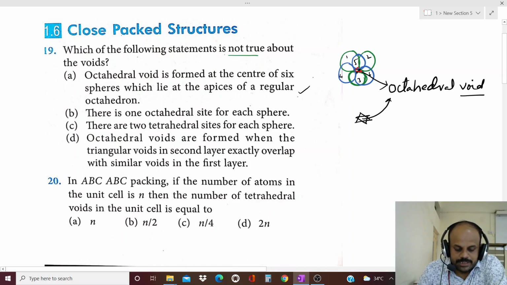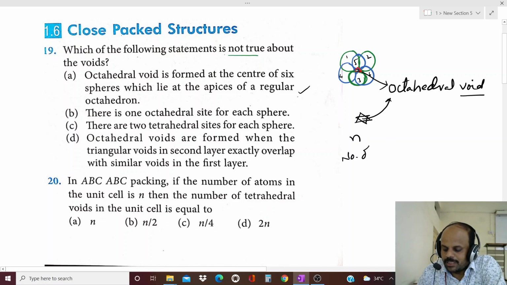Then, the second option: there is one octahedral site for each sphere. Suppose the crystal structure has n number of atoms, then the number of octahedral voids is equal to n, and the number of tetrahedral voids is 2n.